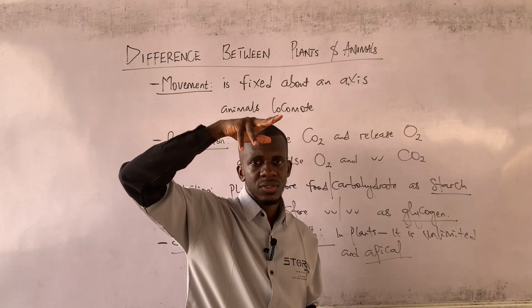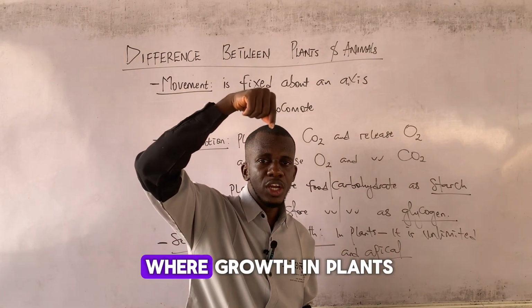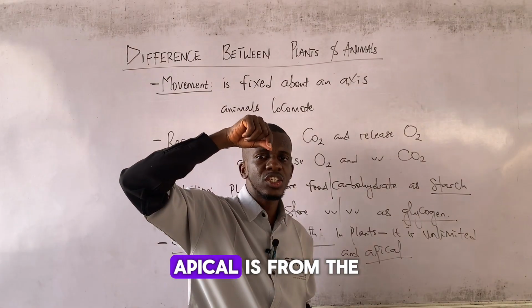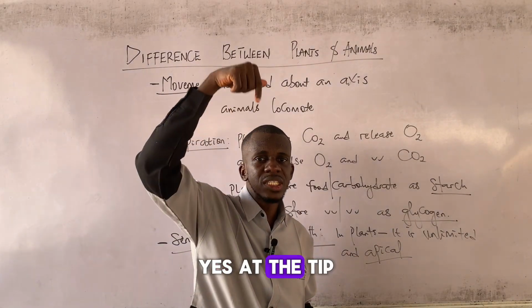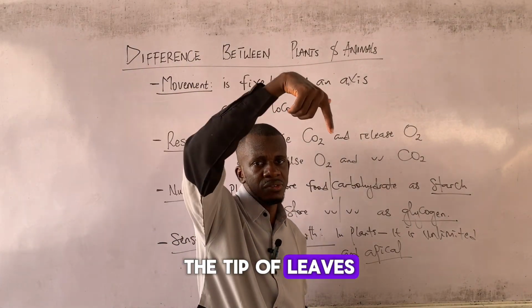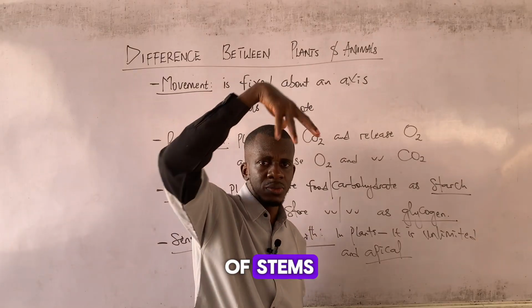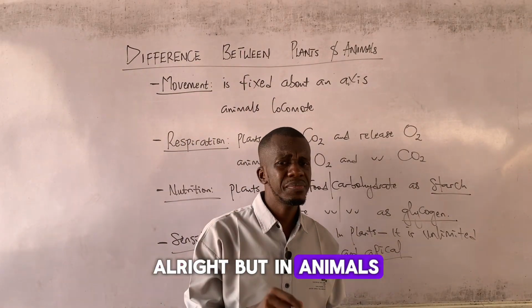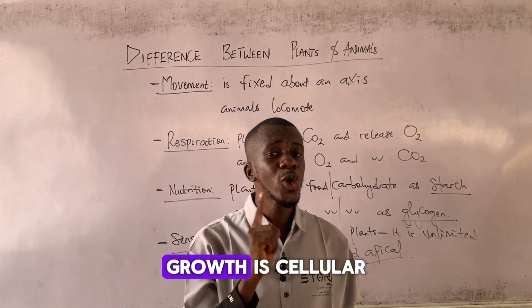These are the points where growth in plants takes place. It is apical, from the word apex: at the tip of roots, leaves, or stems. But in animals, growth is not apical. Growth is cellular.